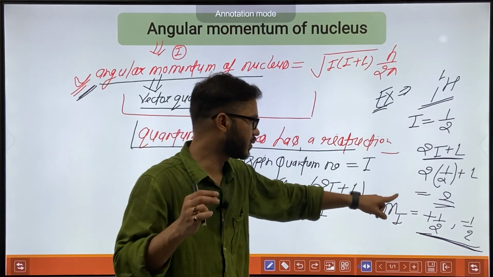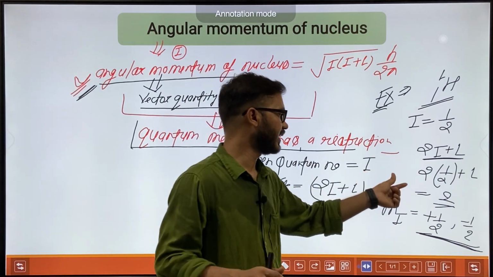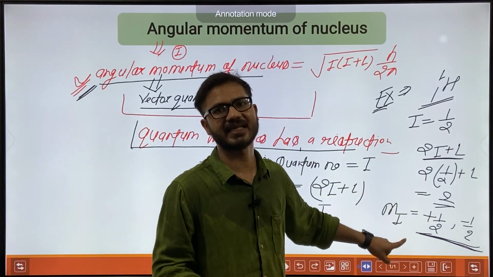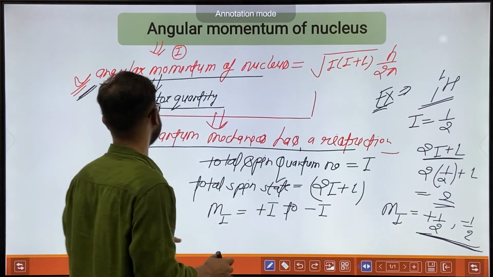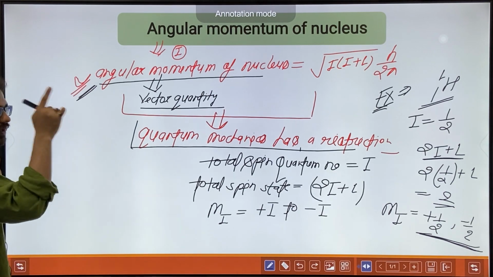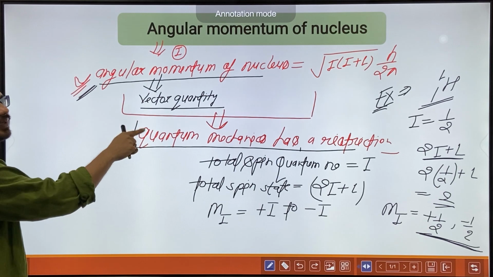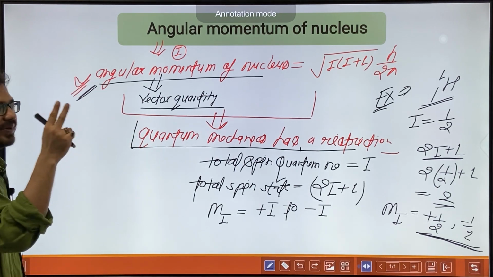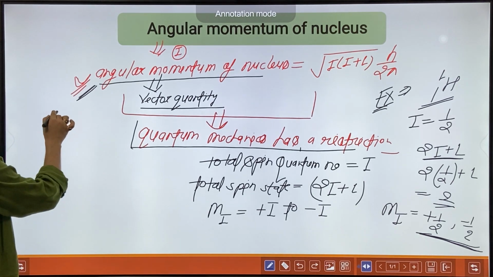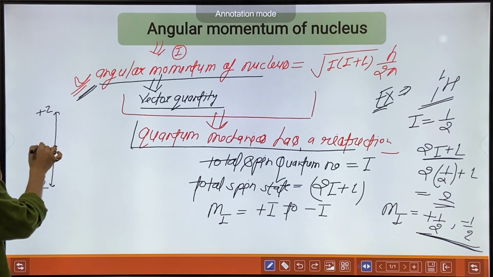So angular momentum. The angular momentum of a nucleus with respect to the z axis will have two values. This is plus z, this is minus z, this is 0.